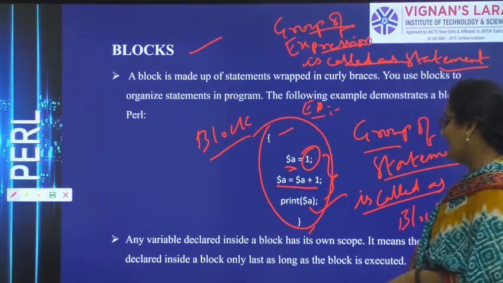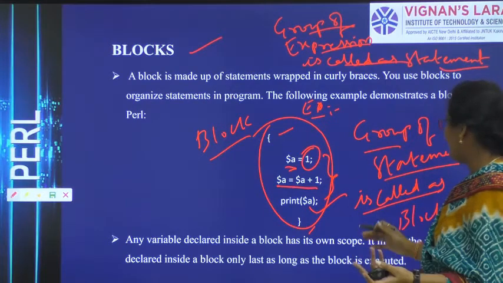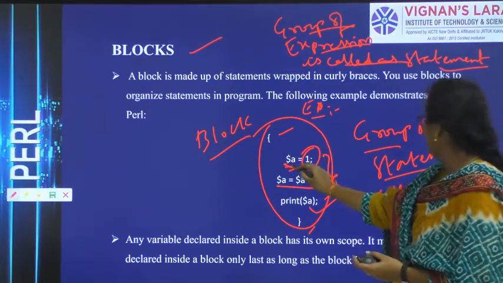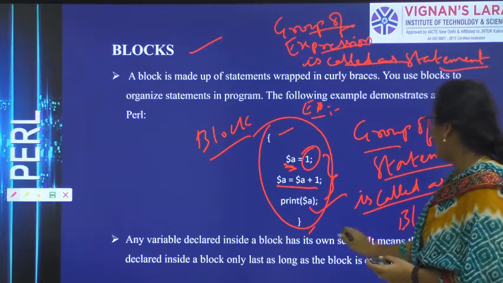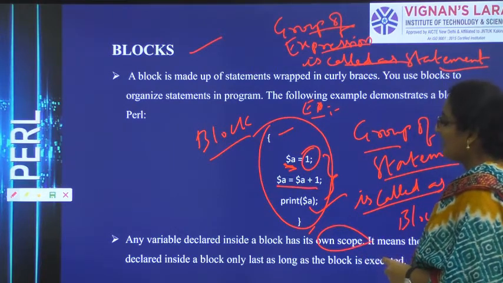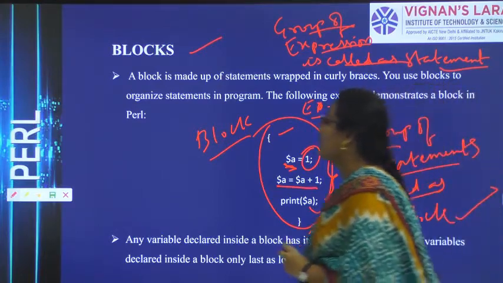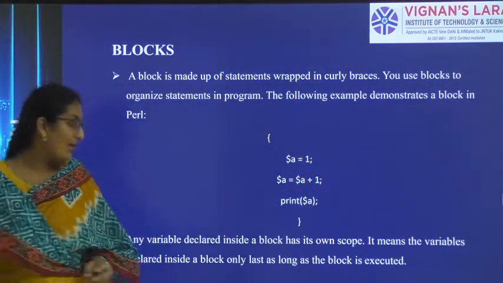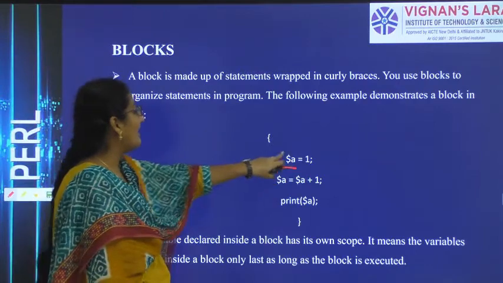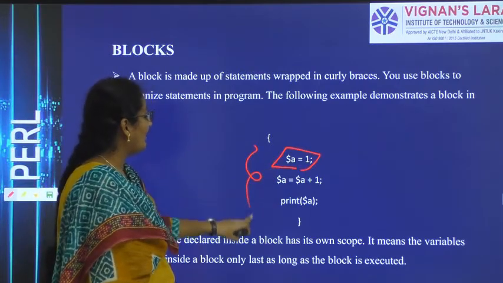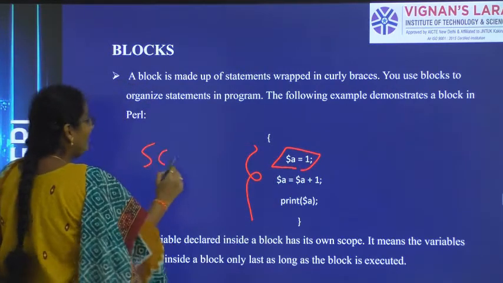So a variable declared inside the block has its own scope. Any variable which is declared inside the block has its own scope. It means variables declared inside the block only last as long as the block is executed. So an important point: every variable that is declared in the block will have its own scope, meaning lifetime.